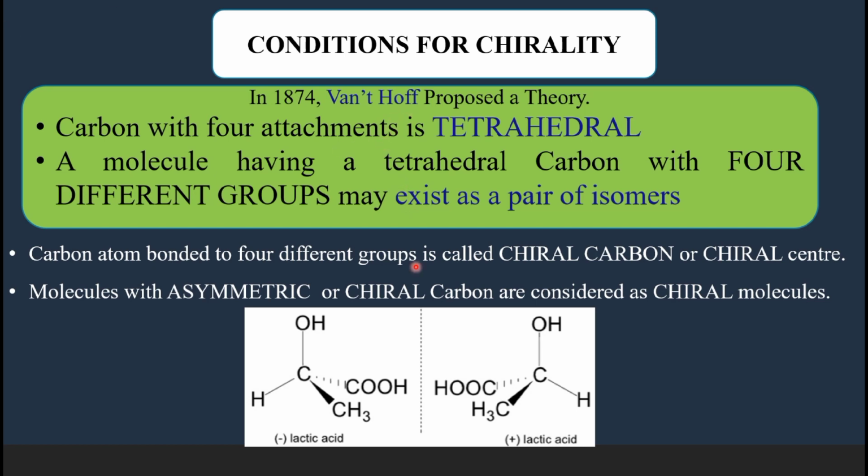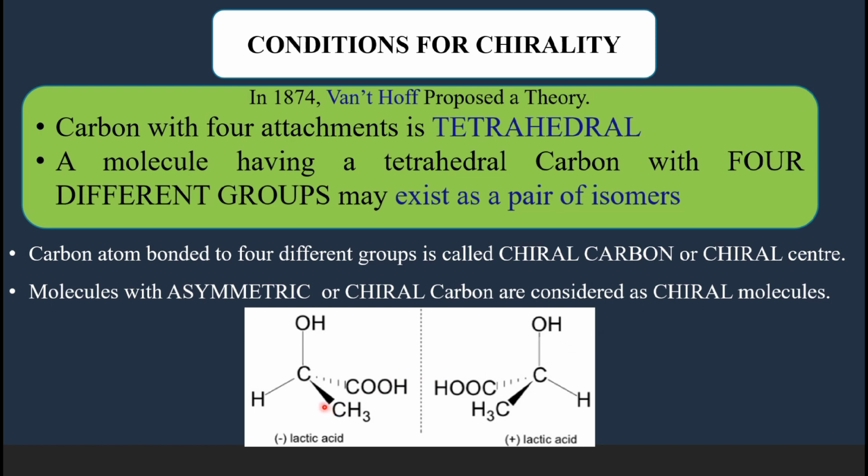A carbon atom which is bonded to 4 different groups is called chiral carbon or asymmetric carbon or stereocenter or chiral center. And the molecules which are having this asymmetric or chiral carbon are considered as chiral molecules. They are believed to have the handedness.